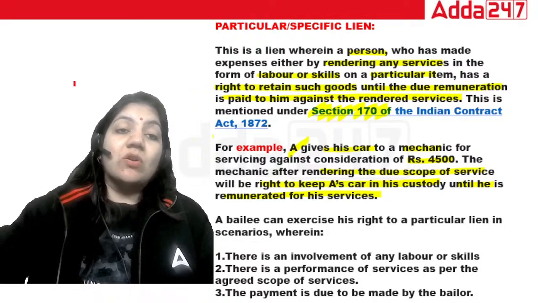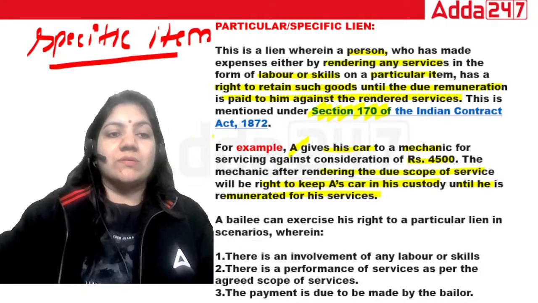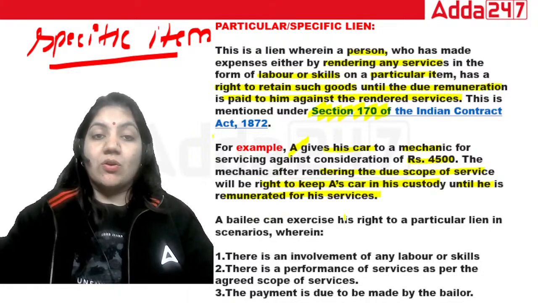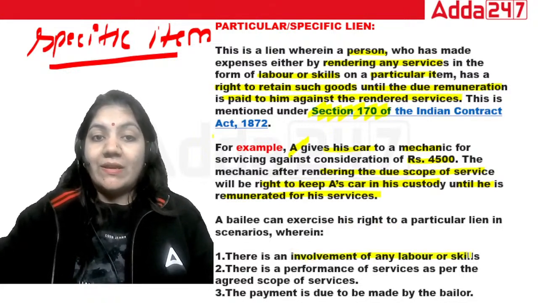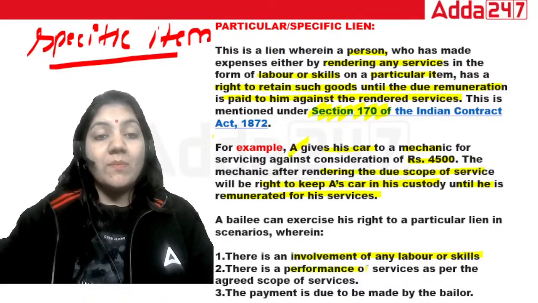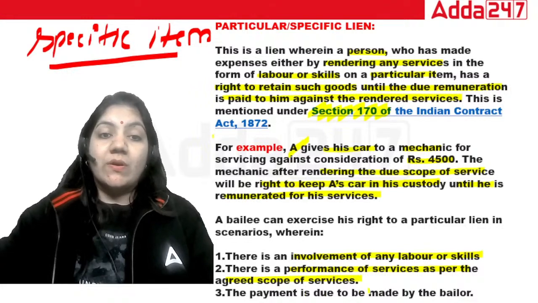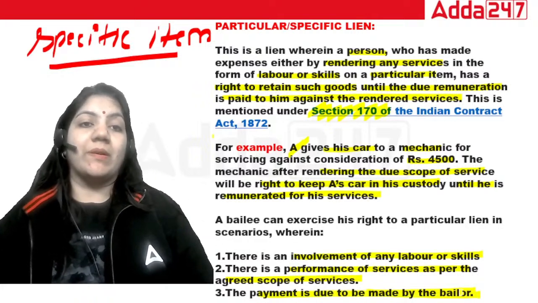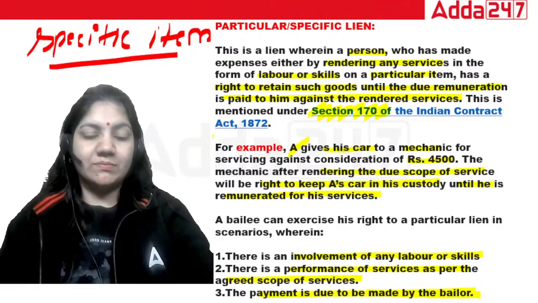So specific lien is always on a specific item. That is important. A bailee can exercise his right to the particular lien when there is involvement of labor and skill, performance of service as per the agreed scope of service, and the payment is due from the bailor. So this is the exact definition of the term specific lien.